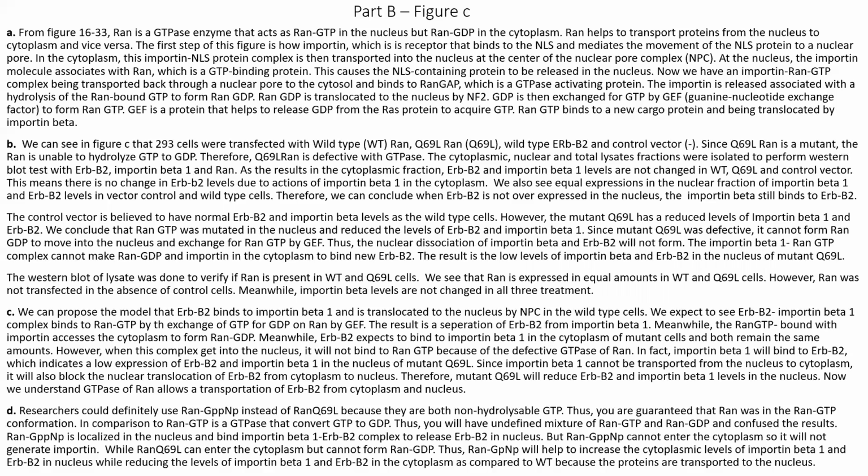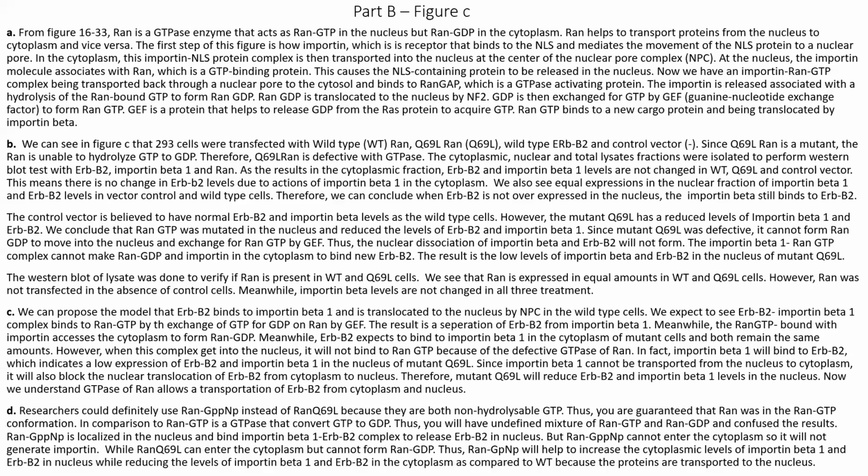So GEF is a protein that helps to release GDP from RAS protein to acquire GTP, and RAN GTP is bound to the nuclear protein and being translocated by the importin beta receptors. So on question 2, we see that on figure C,